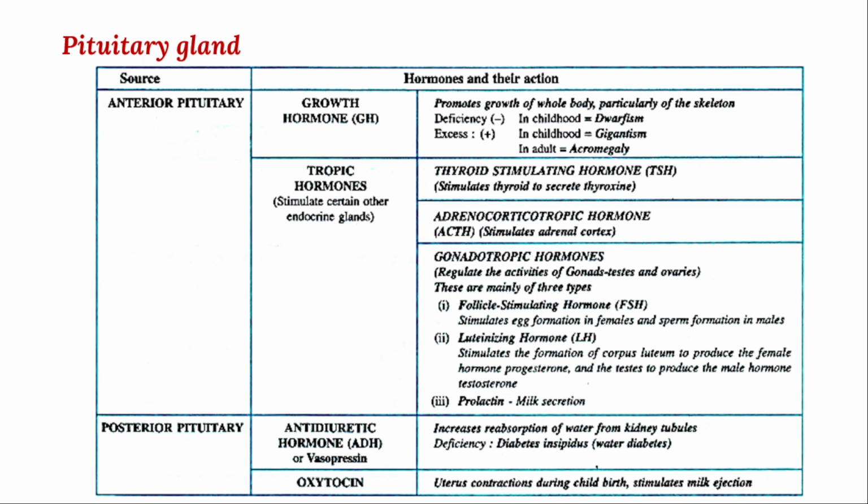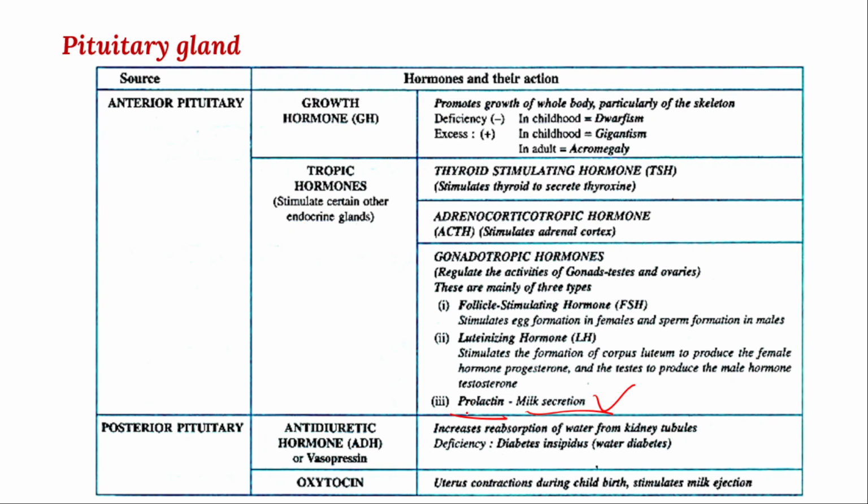And then prolactin, milk production also takes place. You can observe that, and even oxytocin also helps in milk ejection. Milk secretion is different, milk ejection is different, right? In examination they will confuse you: which hormone helps in milk secretion? Prolactin.